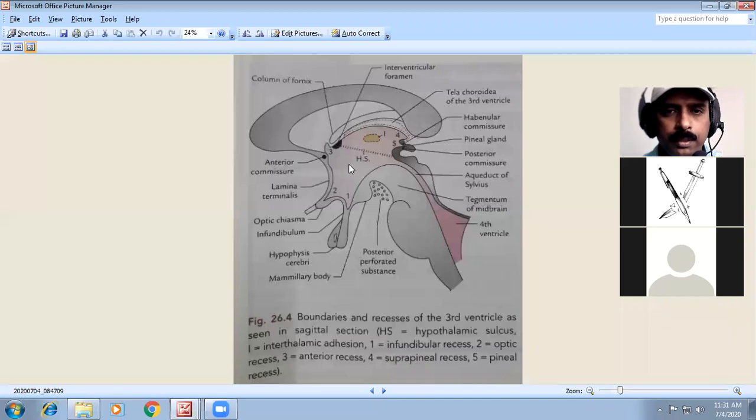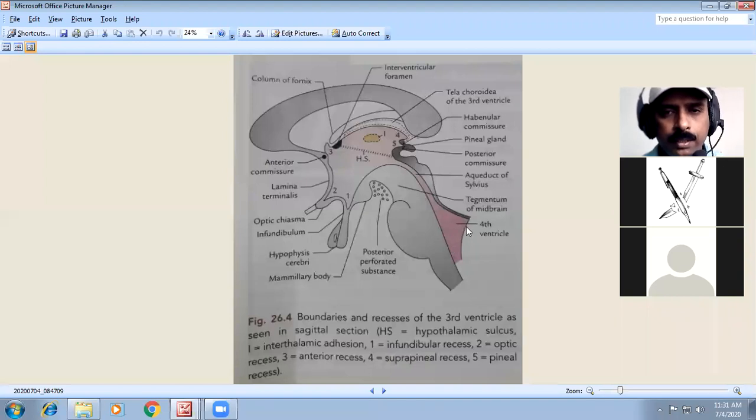From the third ventricle, the CSF enters the fourth ventricle through the cerebral aqueduct. We have to remember that communication from the third to the fourth ventricle is by the cerebral aqueduct.